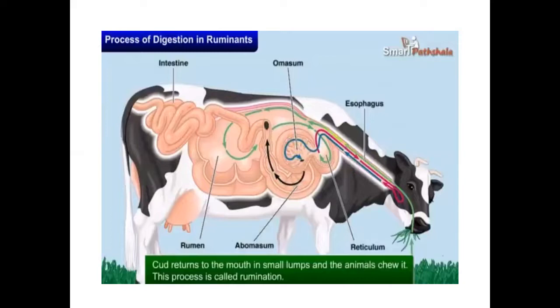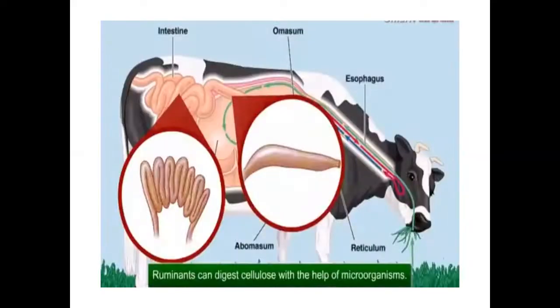Through that sac-like structure, there is a presence of microorganisms. Microorganisms are present in that sac, children. See, you observe this here. There is a sac-like structure. Ruminants can digest cellulose with the help of microorganisms. With the help of microorganisms only, the ruminants have the capacity to digest cellulose, not human beings. We human beings cannot digest cellulose.